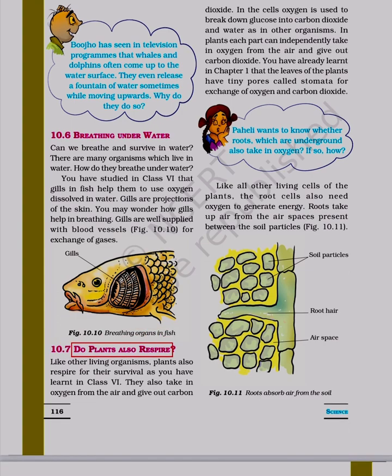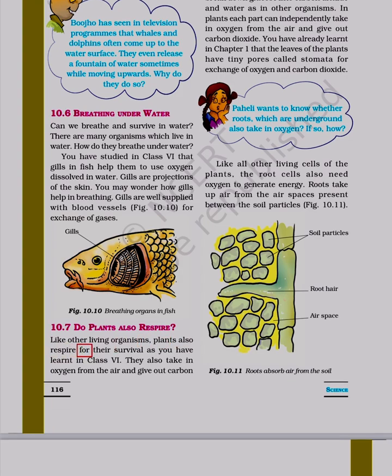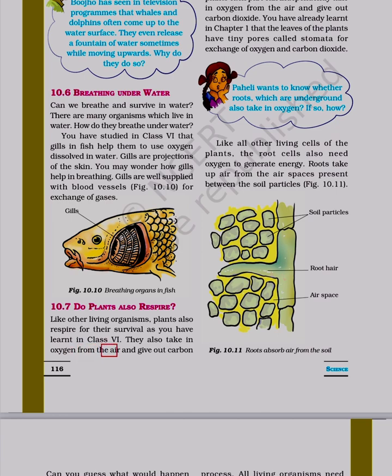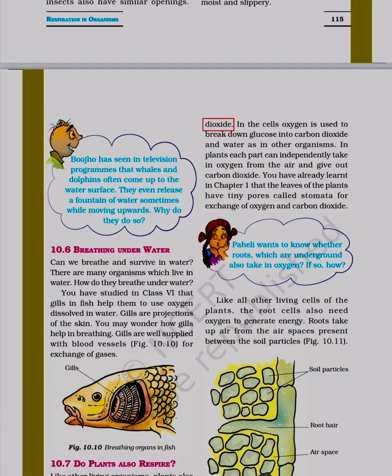10.7 Do plants also respire? Like other living organisms, plants also respire for their survival, as you have learnt in class 6. They also take in oxygen from the air and give out carbon dioxide. In the cells, oxygen is used to break down glucose into carbon dioxide and water as in other organisms. In plants, each part can independently take in oxygen from the air and give out carbon dioxide.